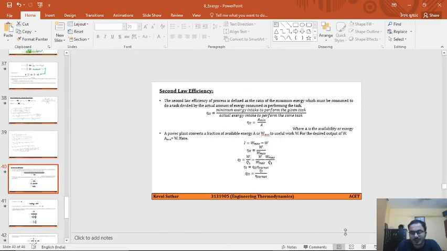So now our next theory is second law efficiency.